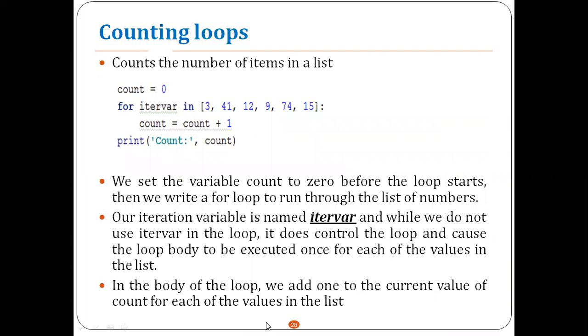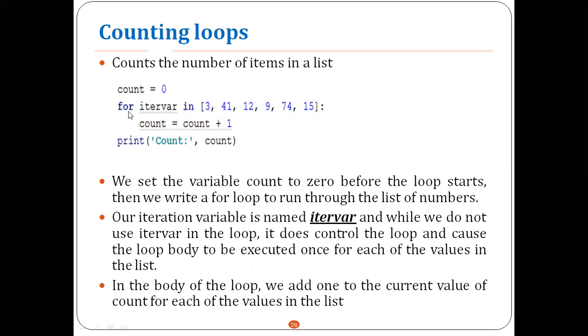Here is one example. The definite loop counts the number of items in a list. That is, initialize the value called count equal to 0. So for the iteration variable in these items, how many items you have, you are supposed to count. That is, we have totally 6 items, right? For each iteration we have to count one item and increment the value called count by 1.